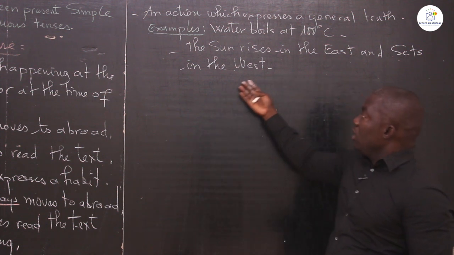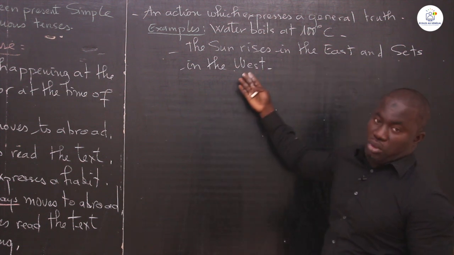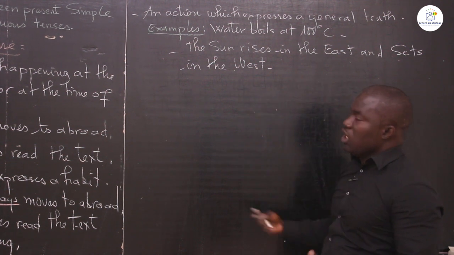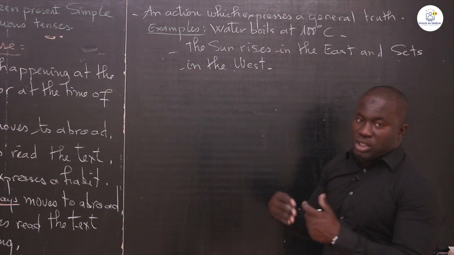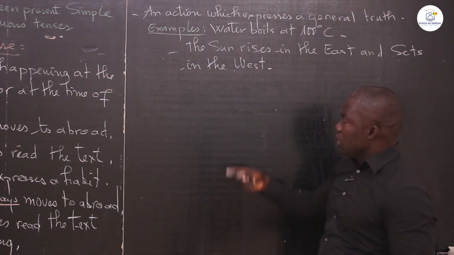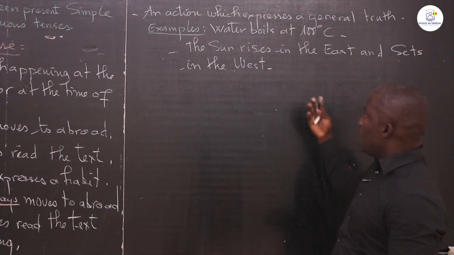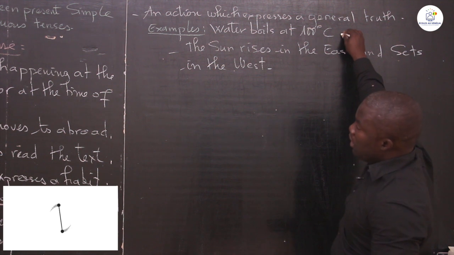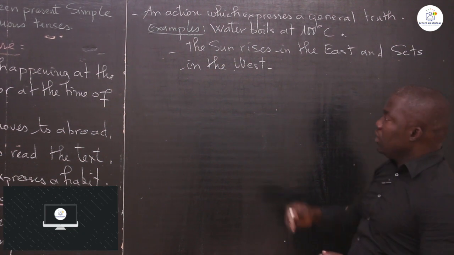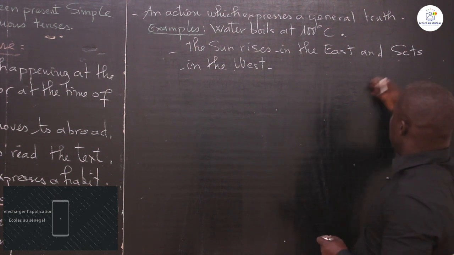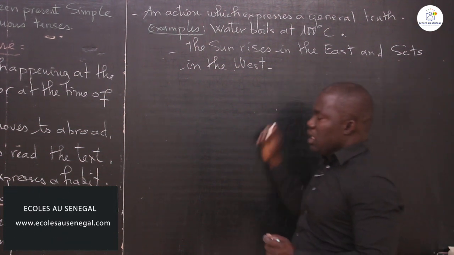This is a general truth. General truth is something which is general, a truth which is general. Now we have water boils at 100 degrees Celsius. It is a truth which is general. Now the sun rises in the east and sets in the west. This is a truth which is general.